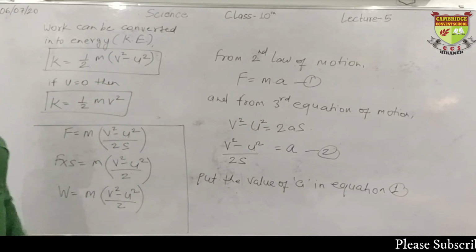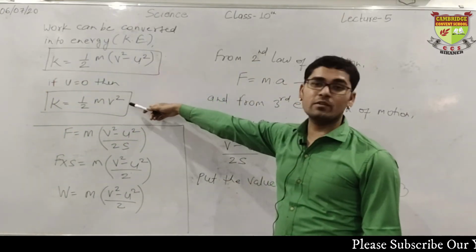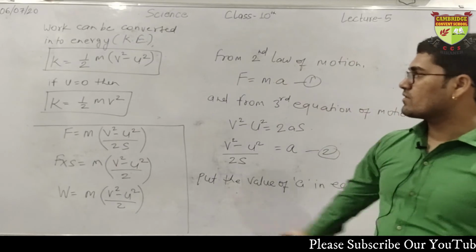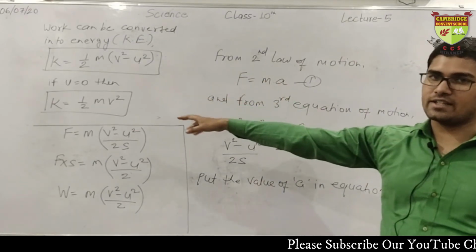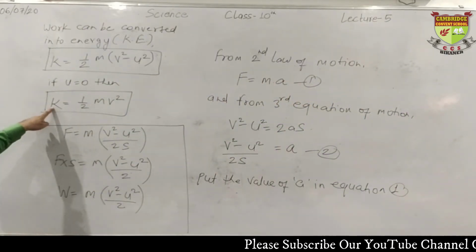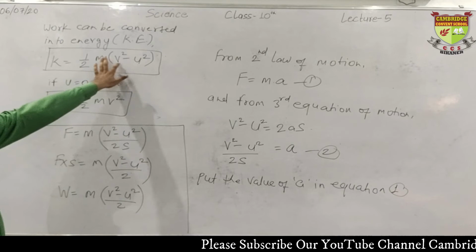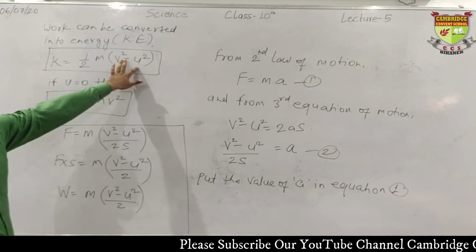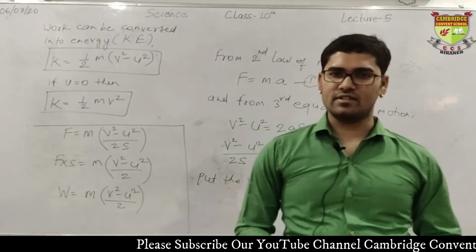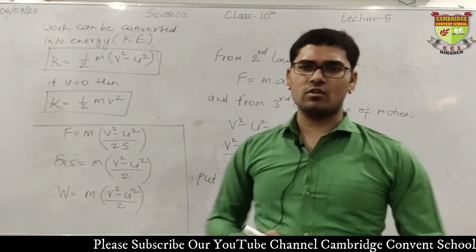So these are the formulas of kinetic energy. When two velocities are given, use this one, and when only one velocity is given, use this formula. Clear? So this is the derivation or formula of kinetic energy. And what are the symbols? You can write K is kinetic energy, m is mass of the object, v is final velocity, and u is initial velocity. Keep this in mind. It has been discussed in class 9th. Okay, so this was complete about kinetic energy. Now we can do one simple numerical of kinetic energy.